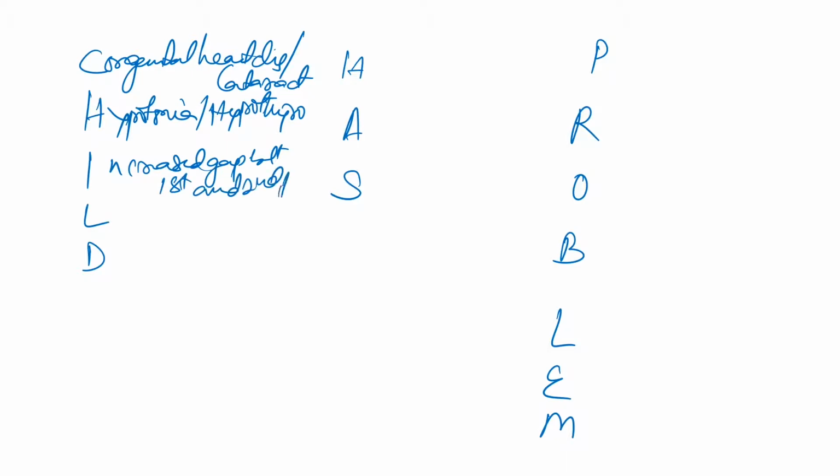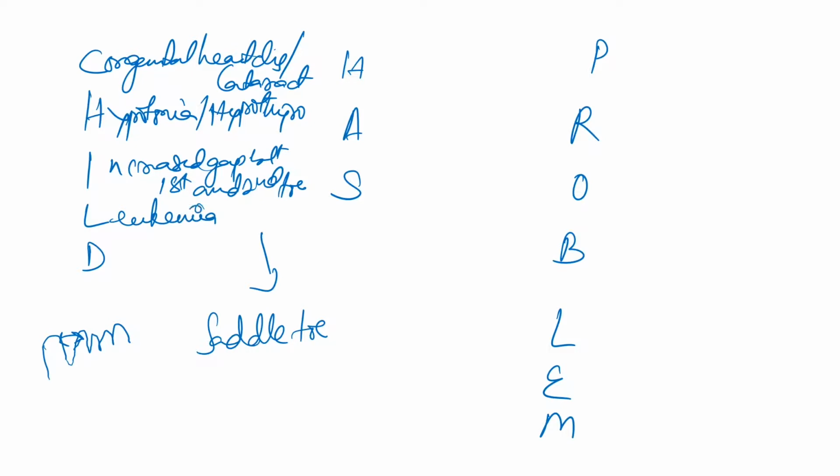The first toe of the foot, this is the first toe, and this is the second toe. There is a gap, increased gap. This is the leg and the toe. So there is a gap between the first toe and the second toe. So this is known as saddle toe. Then L for leukemia. The patient has increased chances of leukemia.